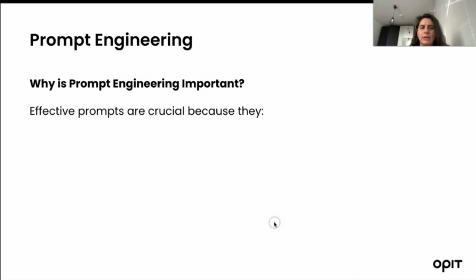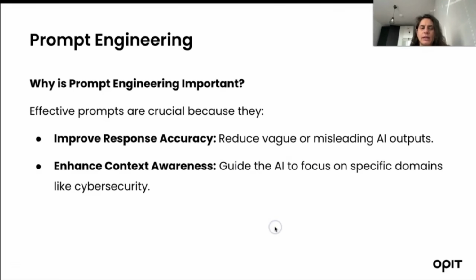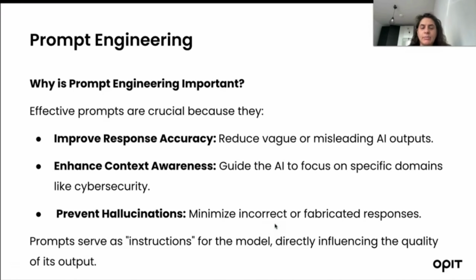And why is it important? Because effective prompts are crucial. They improve response accuracy, which means they reduce vague or misleading AI outputs, enhance context awareness, and guide the AI to focus on a specific domain like cybersecurity. So you tell the model that you are working in this domain, and prevent hallucinations, minimizing incorrect or fabricated responses, because you guide them through the prompt to more accurate information. The prompt acts as instructions for the model, directly influencing